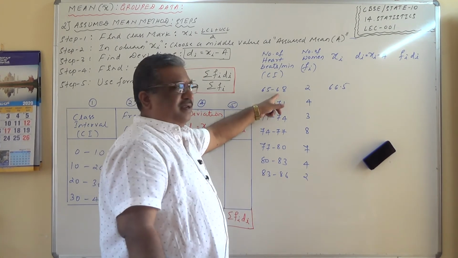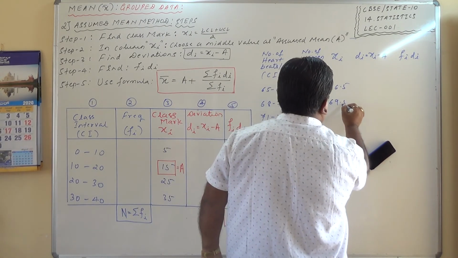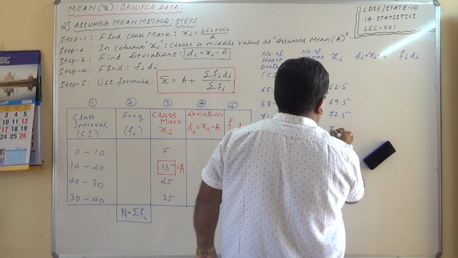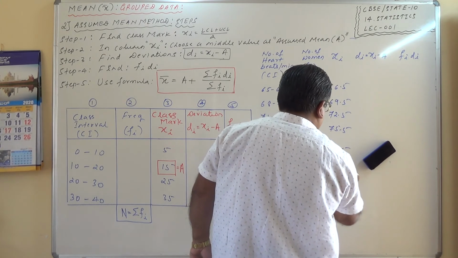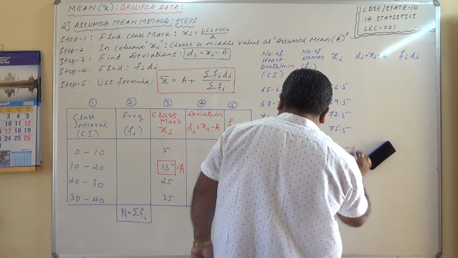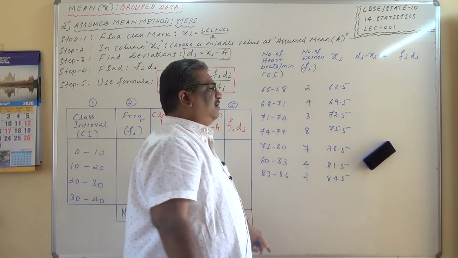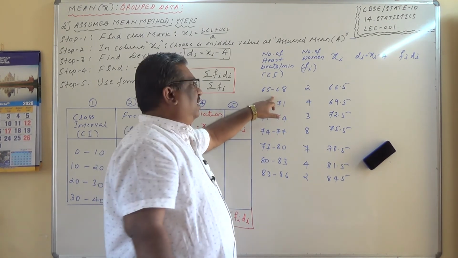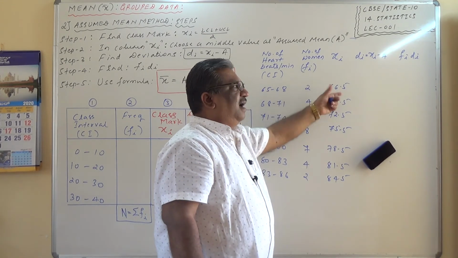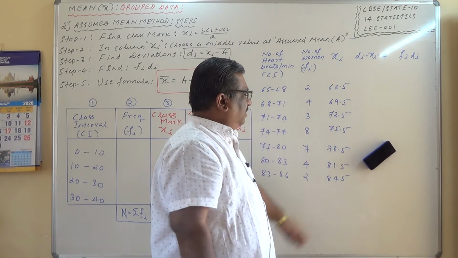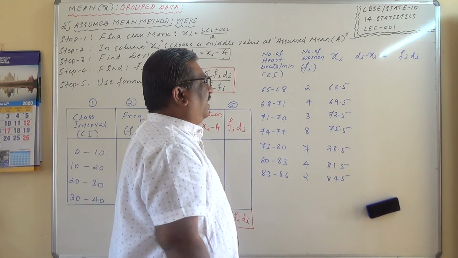Once you obtain the first one, add the class size continuously. What is the class size here? 3 here. Go on adding 3 to this, you will get it. 69.5, 72.5, 75.5, 78.5, 81.5, 84.5. Clear? Is it correct? So what did we do here to quickly arrive at that? Take a class width, divide it by 2, add that to the lower limits. So first xi, when you get it, add the complete class size to get the further class marks.